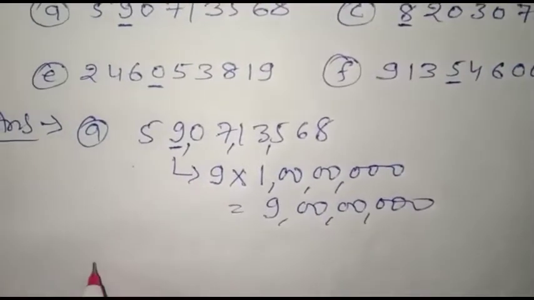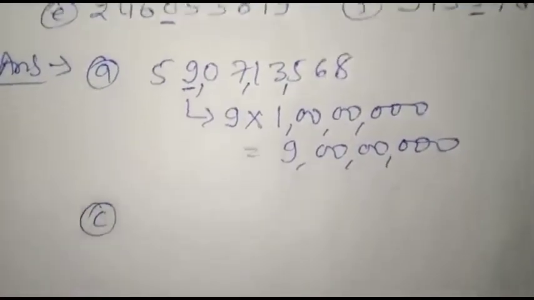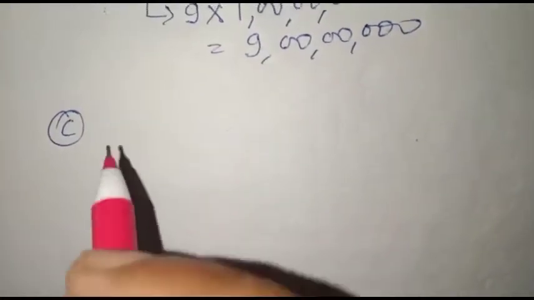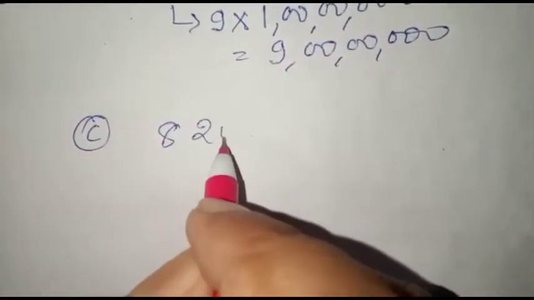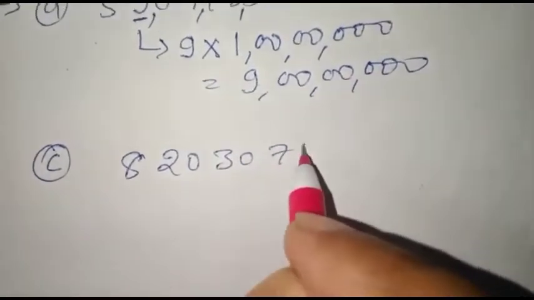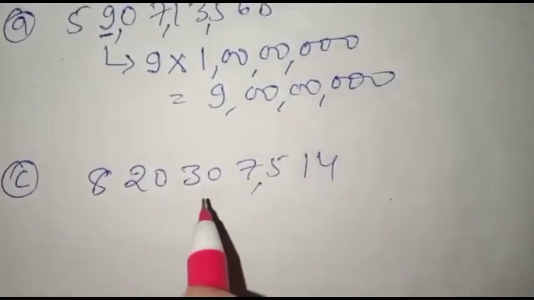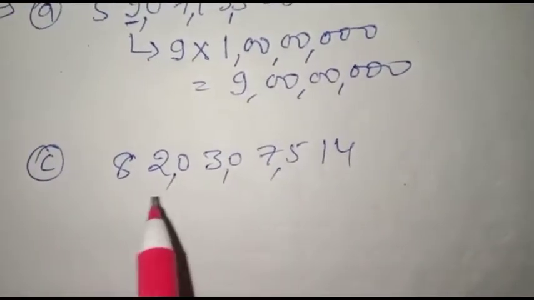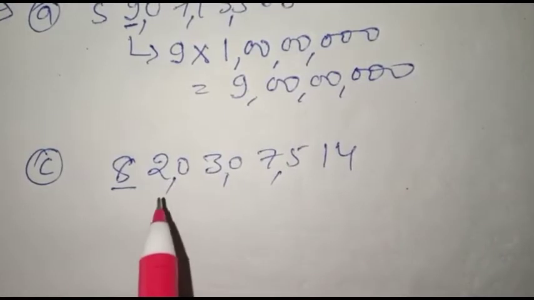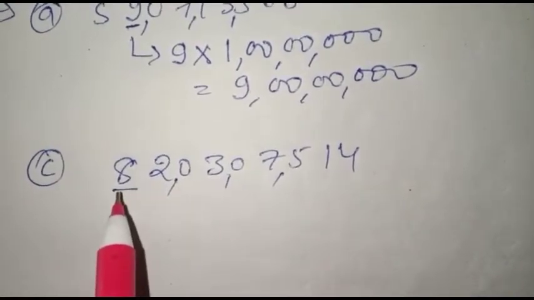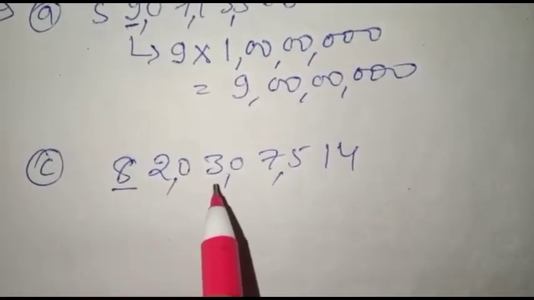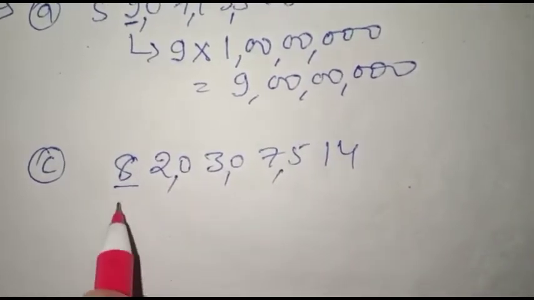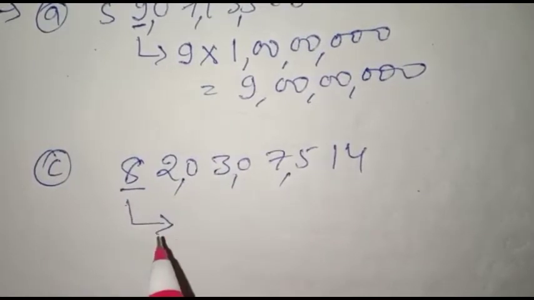Okay, now see question C. This is the numeral given for you. First we will separate this according to period, and the underline is given at the 8 digit, and this numeral will be read as 82 crore 3 lakh 7,514, and for the 8 digit we have to compute the place value.